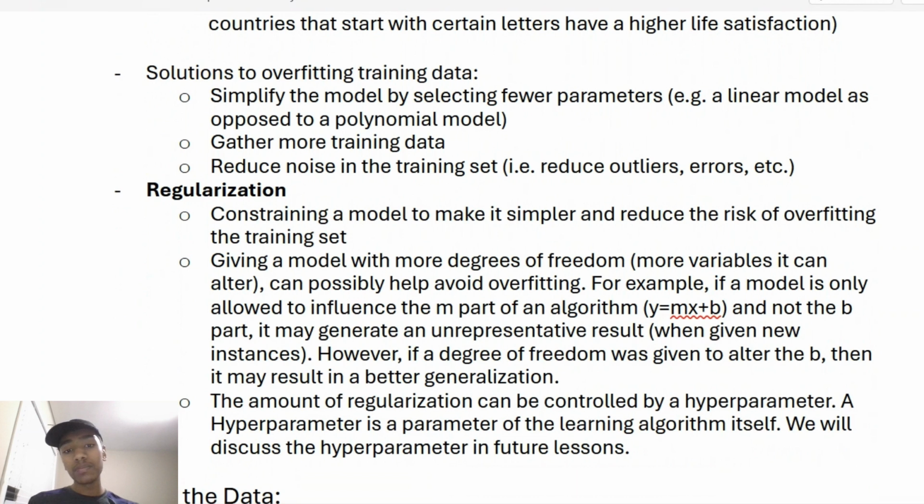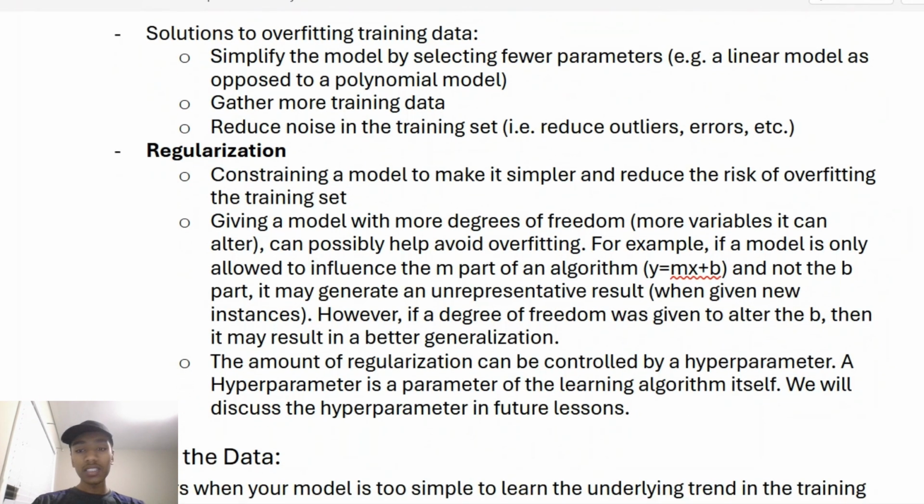We also should reduce noise in the training set. Again, this is talking about reducing outliers and errors. Remember, noise is when we have a very small sample and we're generalizing too much from that. Anything that's an outlier, we can use an anomaly detection algorithm, which we talked about before, to get rid of those outliers. Regularization is an important concept here in terms of getting rid of the risk of overfitting the training set, so being able to generalize appropriately.